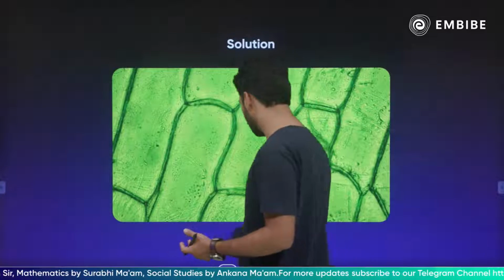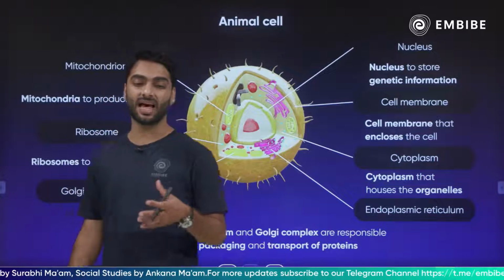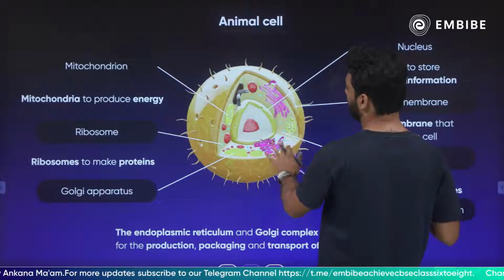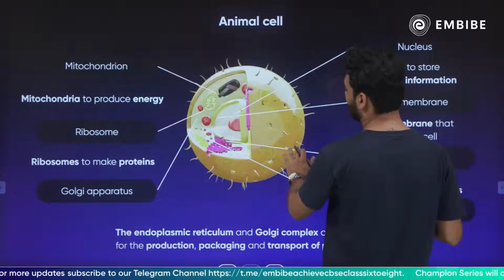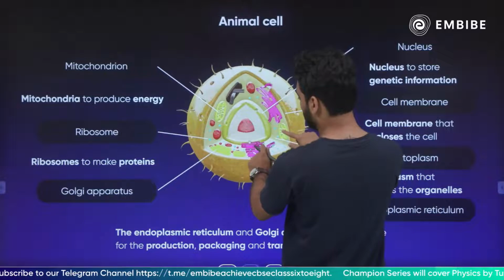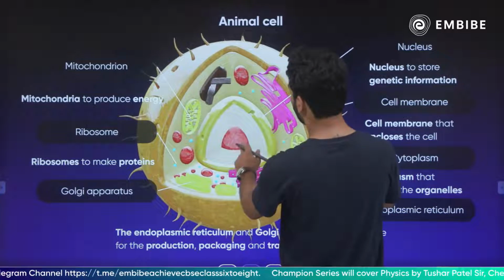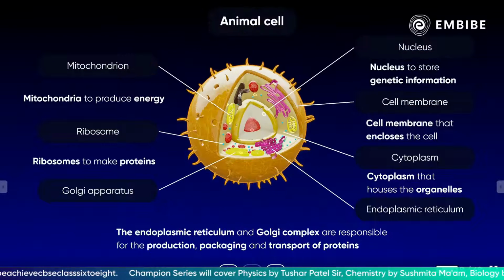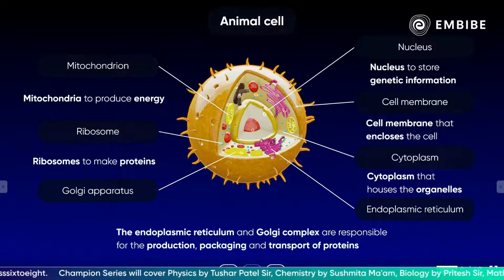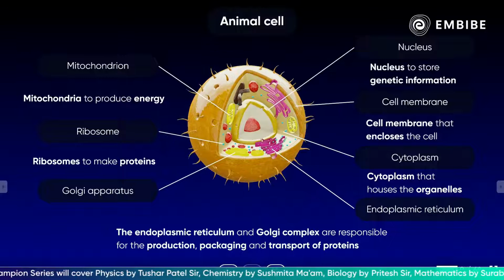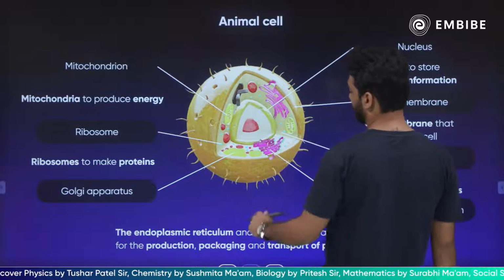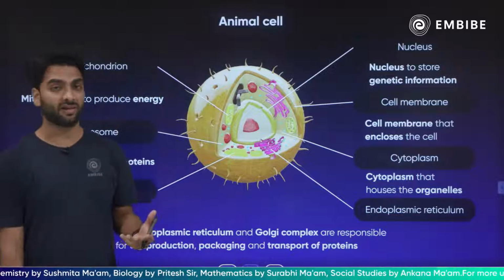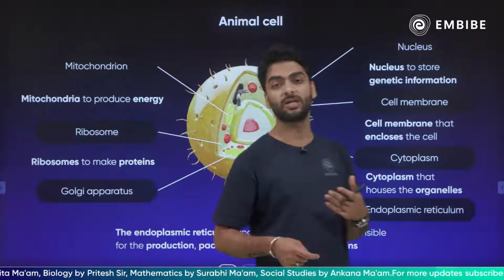In this chapter you also understand the difference between a plant cell and animal cell. So if you look at an animal cell, it is very roundish, it's quite roundish in its structure and there are different parts in the animal cell as well. So here you have got a nucleus, a nuclear membrane, a nucleolus, cytoplasm, then the endoplasmic reticulum, Golgi apparatus, ribosomes, mitochondria, centrioles, vacuoles, right? Then there is the cell membrane. So there are different organelles in the cell. Why are they organelles? Because they are extremely small in size.